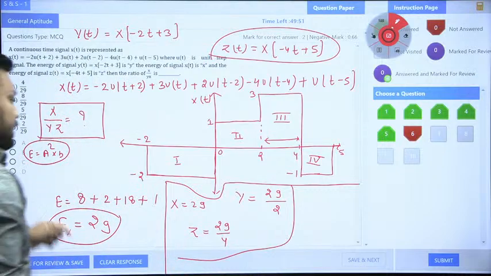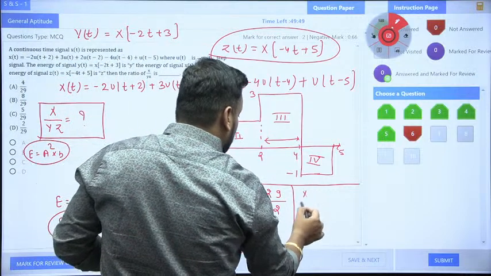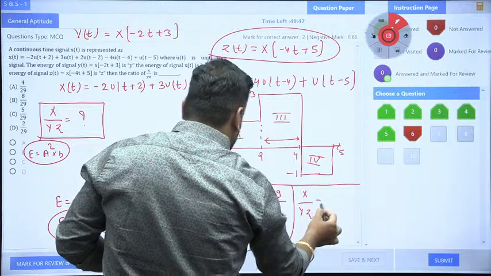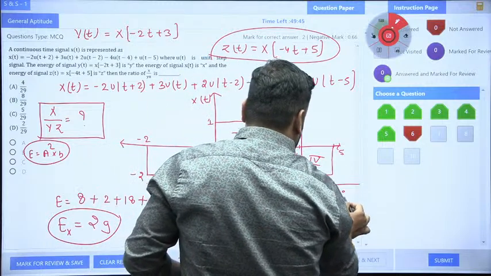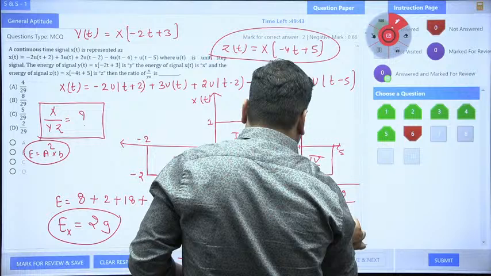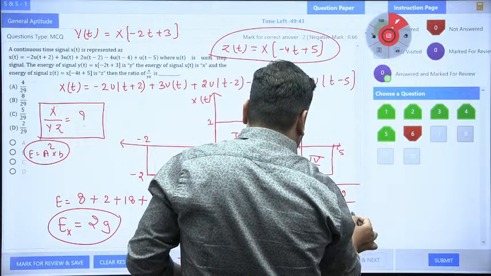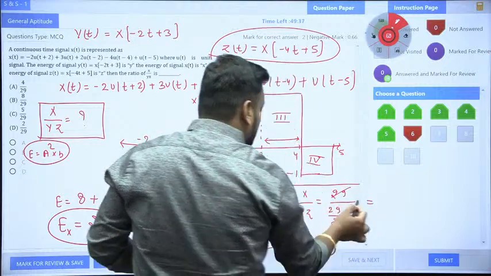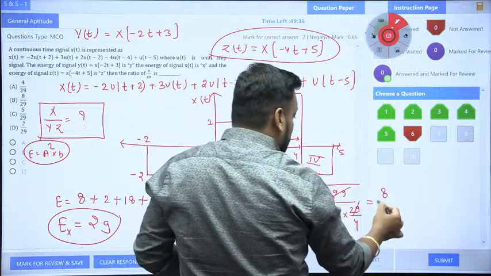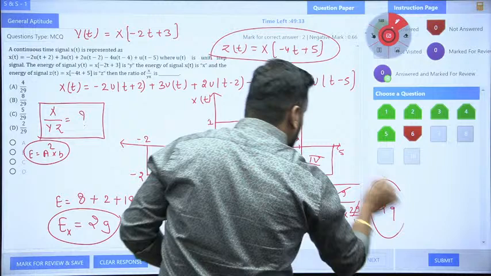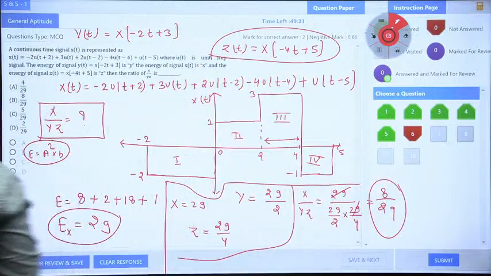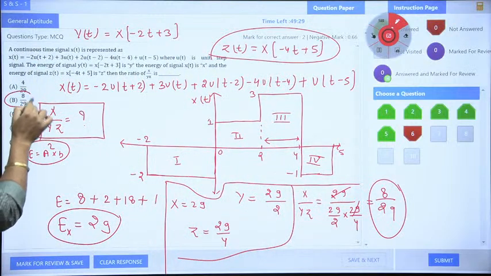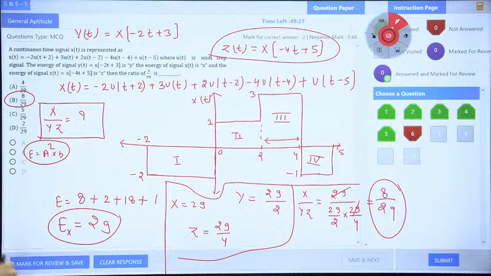If I take the ratio, what will I get? I need to take the ratio of X upon YZ, guys. So I take the X value here, 29. I write the Y value here, 29 by 2, and the Z value, 29 by 8. So what is my answer? 29 gets cancelled, 4 times 2 is 8. So it is 8 by 29. Yes, 8 by 29 is mentioned in option B, guys.